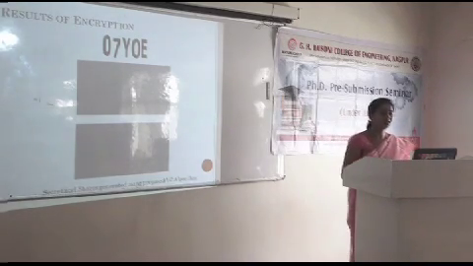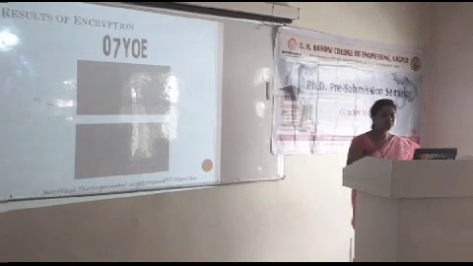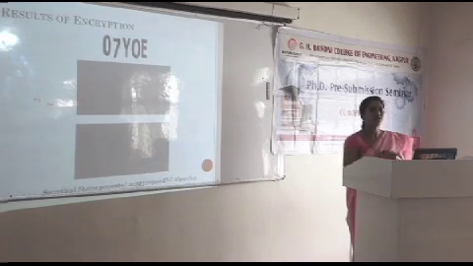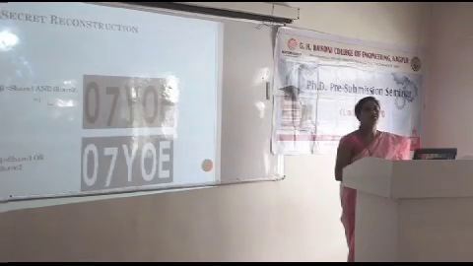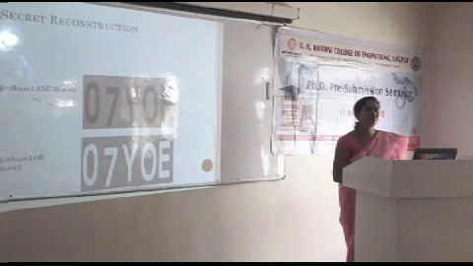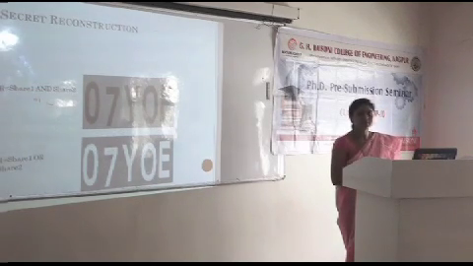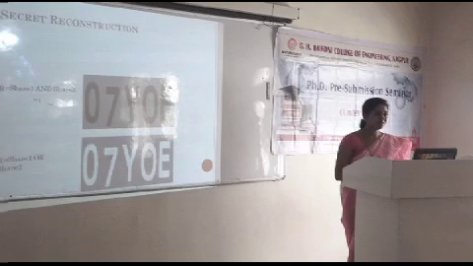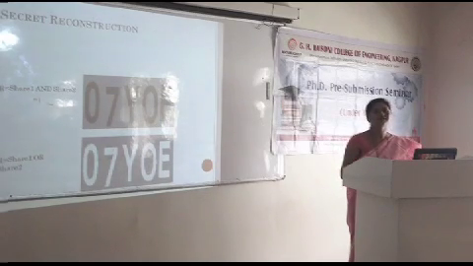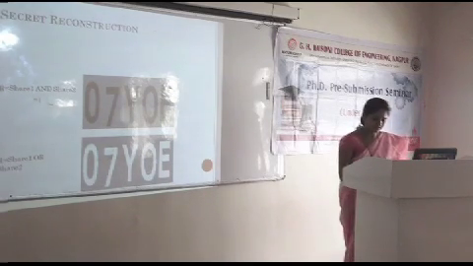These are the results we got by encryption at the first level. Say my random secret is 07YOE, suppose. If it is encrypted using our scheme, we observe 2 shares. Those are random; you cannot reveal any information. But if you superimpose them, if you stack them one above another, you can observe the secret. For superimposition we use 2 methods. By the AND method we get the secret reconstructed, and by the OR method also we get the secret reconstructed.